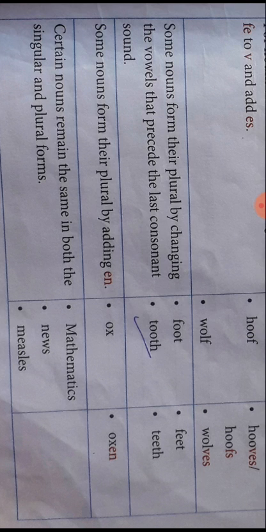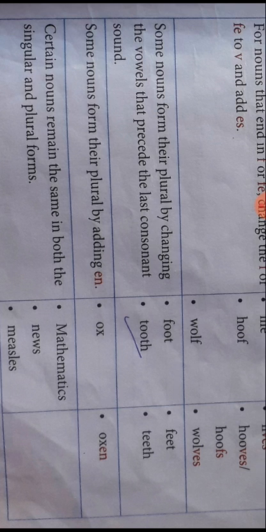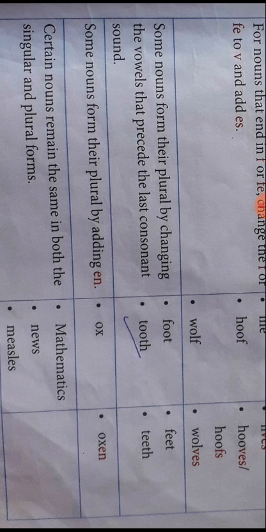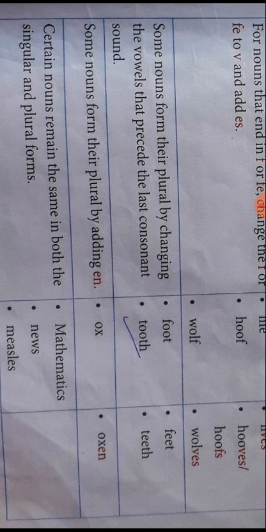So ox, oxen. Certain nouns remain the same in both the singular as well as the plural forms. Like mathematics. We don't say mathematic. It's singular only and it is pronounced that way. News, news channel. Measles, like tonsils. These are singular but they remain the same in both the singular as well as the plural forms. So there are no changes in that.